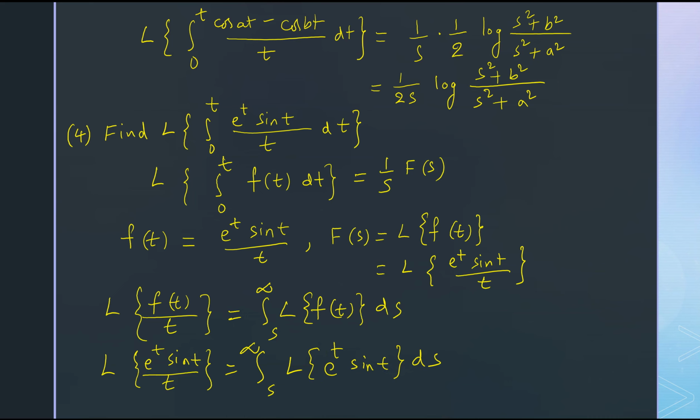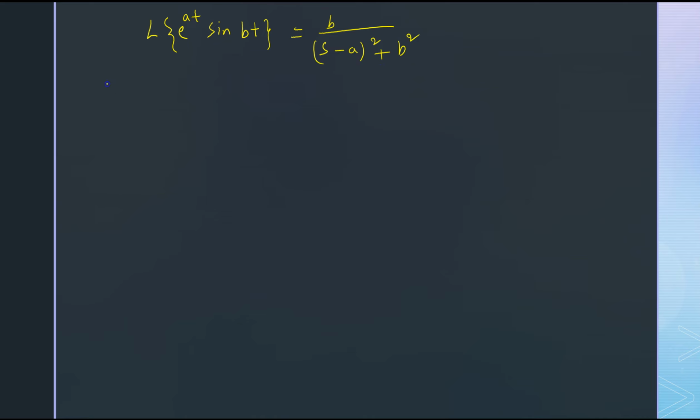Now to get the Laplace transform of e power t sin t, you have to apply the Laplace transform of e power at sin bt formula, which is equal to b by (s minus a) whole square plus b square. So according to this formula, how do you get this? Identify the values of a and b in the given expression. Here a equals 1, b equals 1. So here replace a by 1 and b by 1. So 1 by (s minus 1) whole square plus 1 square, that is 1.